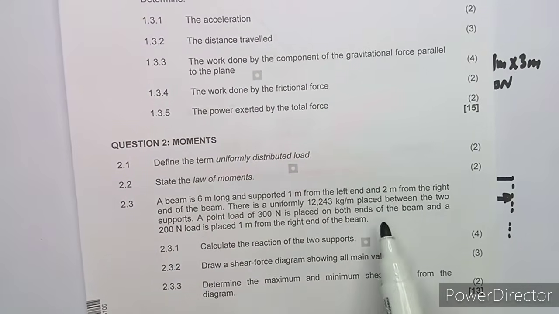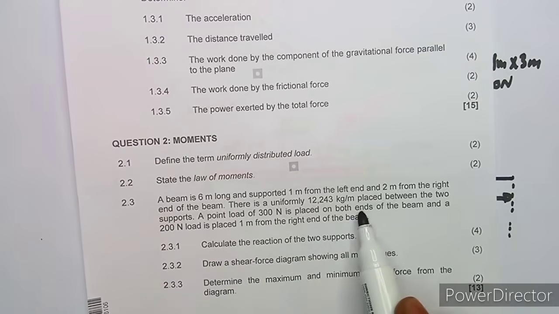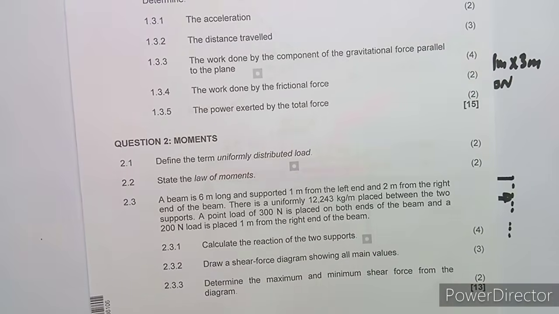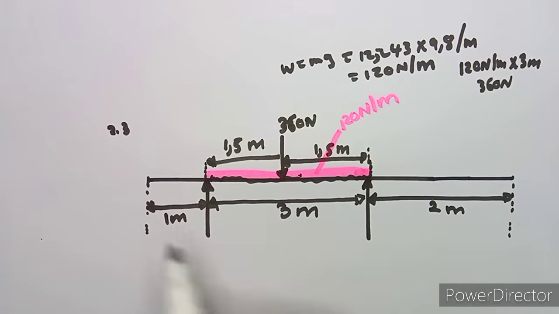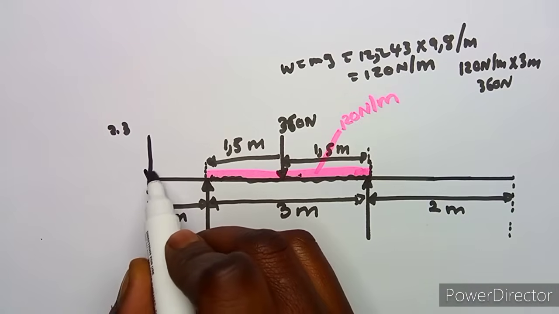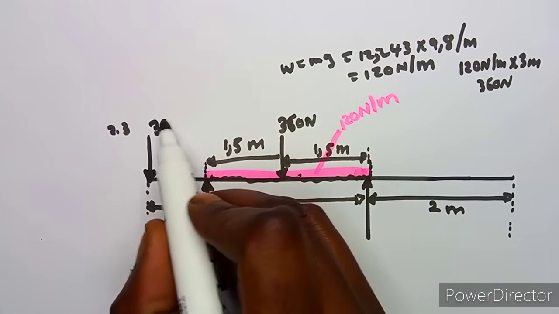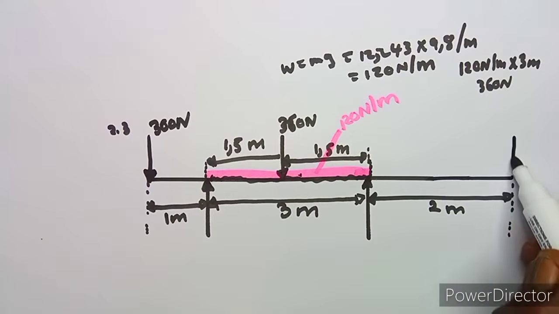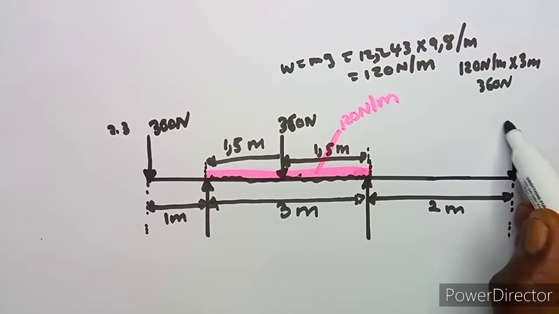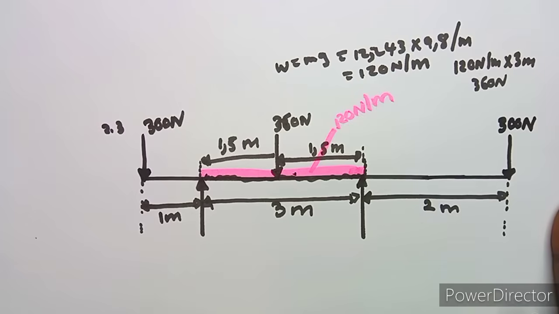There is another point load that is given, which is 300 Newton and is placed on both ends. So there is 300 on both ends. And which are the ends we are talking about? The left end and the right end. On the left end here is a point load facing downwards of 300 Newton. Take note, it's on both, which means on the right end also there's a point load again of 300 Newton, like that. That is on both ends.